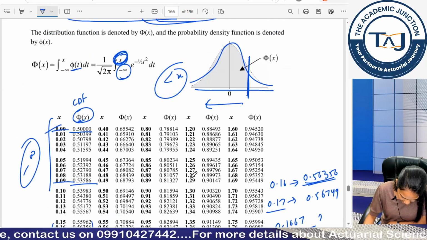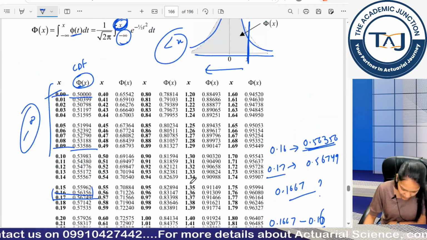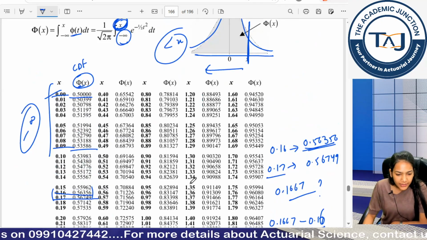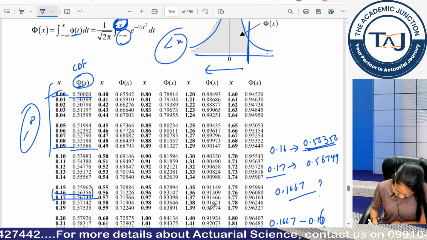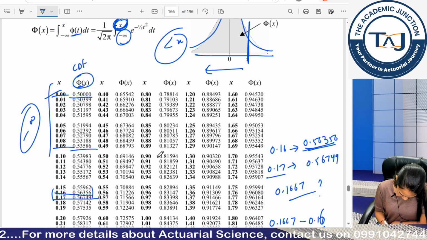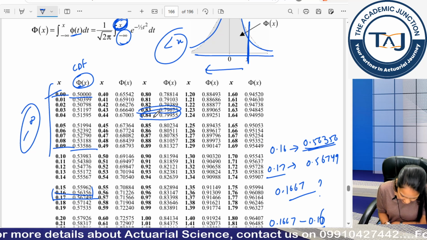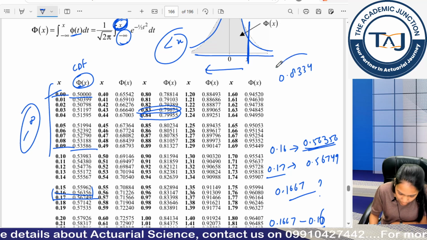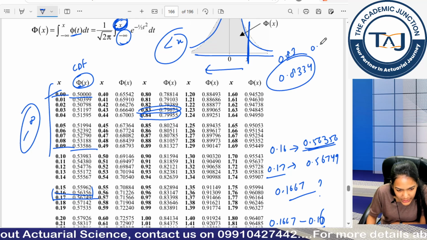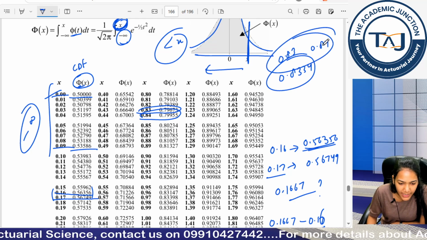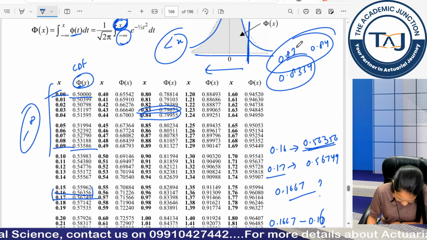Are you able to get why I took my values from 0.83 and 0.84? Because my 0.833 is lying between them: it is more than 0.83 but less than 0.84. That's why I am taking these two extremes, okay?